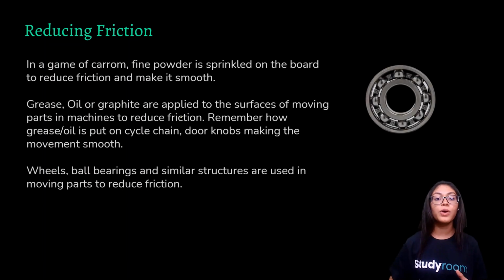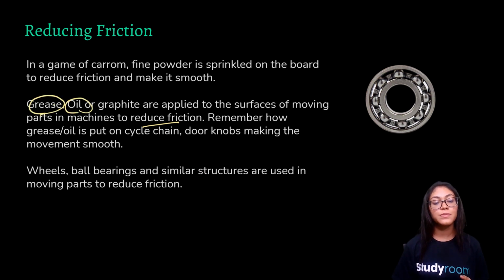Now let's see how we can reduce friction for our advantage. Now you must have definitely played a game of carom. During the start of the game, we sprinkle some fine powder to make the surface smooth, that is, to reduce the friction, right? Now grease, oil or graphite are applied to the surfaces of moving parts in machines to reduce friction. Because of the use of oil or grease, the surface becomes smooth and thus the force of friction reduces.